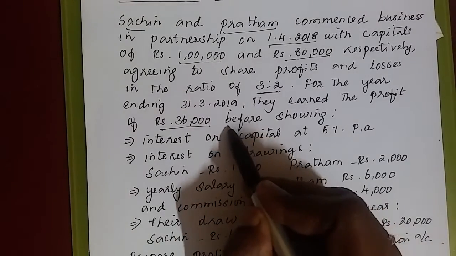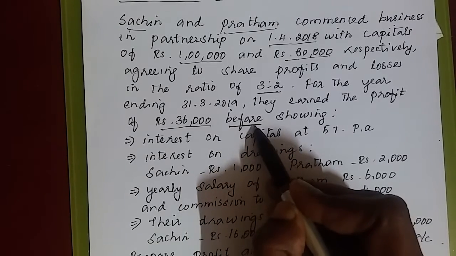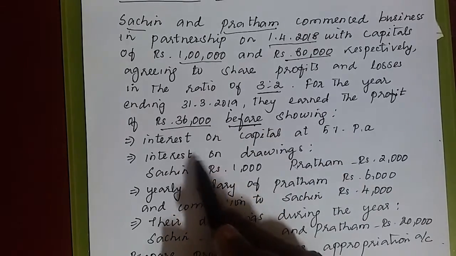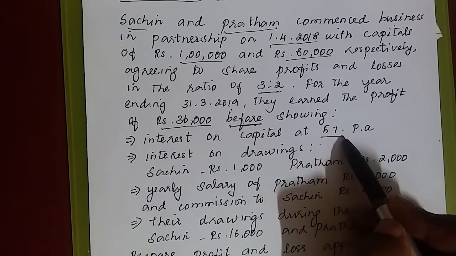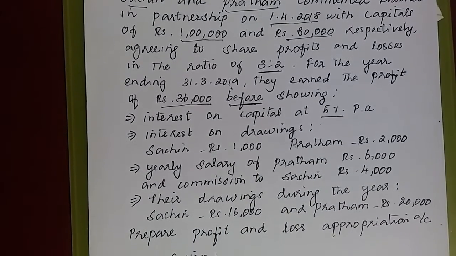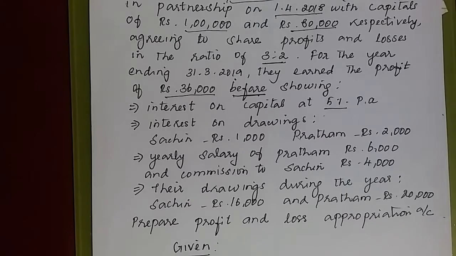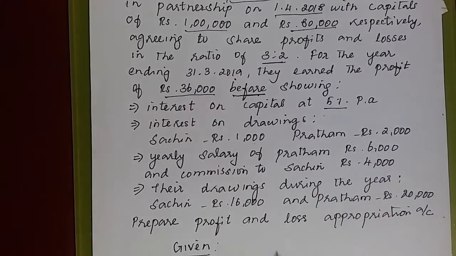And one more, before allowing, before showing, is very important because there are problems with after also. Interest on capital, how much percentage? 5%. Interest on drawings, they have not given the percentage but they have given the interest values. Sachin 1,000 and Pratham 2,000.